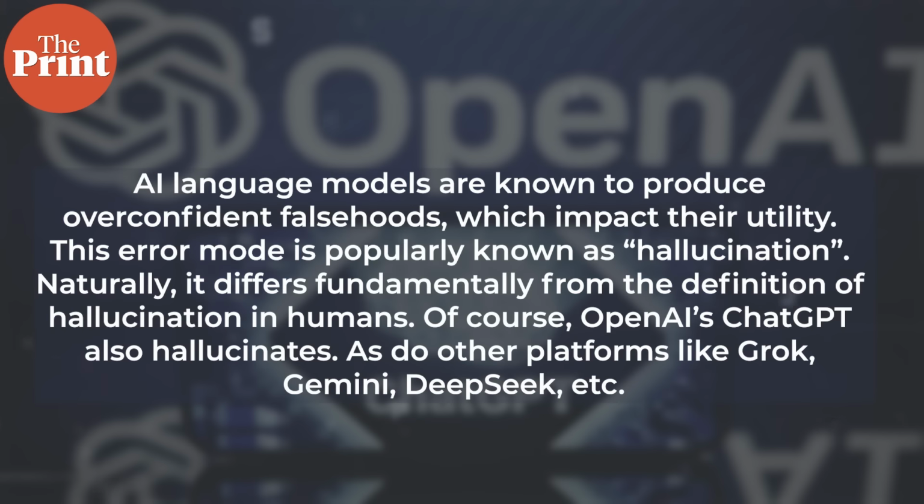Now, OpenAI has just published a paper which says that AI language models are known to produce overconfident falsehoods which impact their utility. This error is popularly known as hallucination. Naturally, it differs fundamentally from the definition of hallucination in humans. Of course, OpenAI's ChatGPT also hallucinates, as do other platforms like Grok, Gemini, DeepSeek, etc. What makes these hallucinations even more dangerous is that they are mostly plausible.